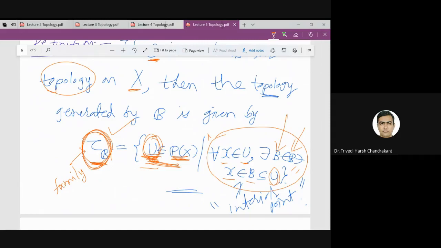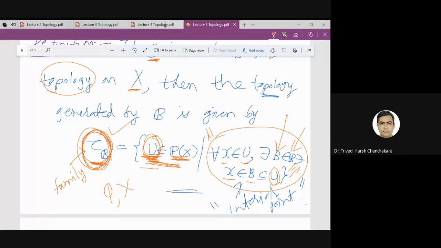So now is it clear how we are defining tau? Yes, sir. Now it's clear. Okay. So once you know the definition of tau, now this tau clearly contains two sets. What are the two sets? Phi and X. Right? Then we will check whether this family tau also satisfies finite intersection and arbitrary union. Using just this definition, we will verify that in the next lecture.